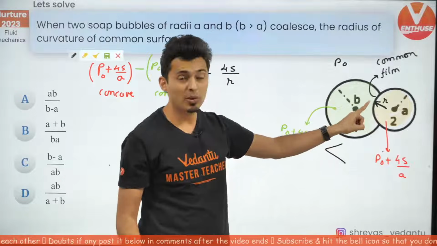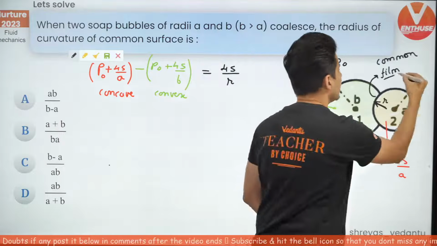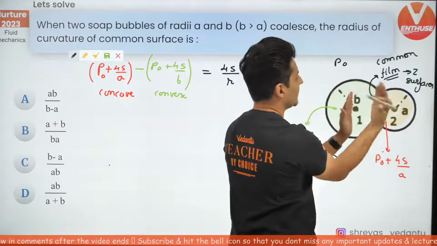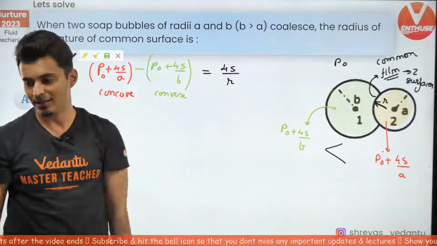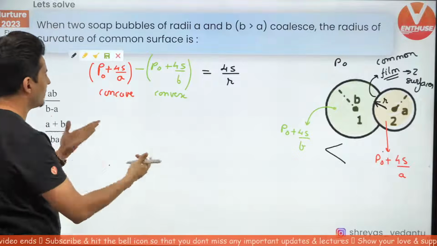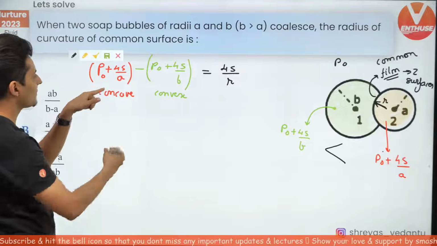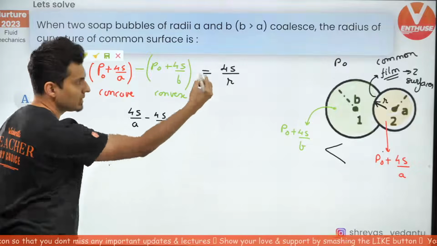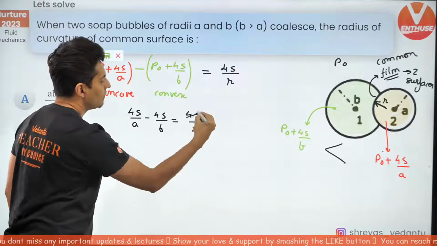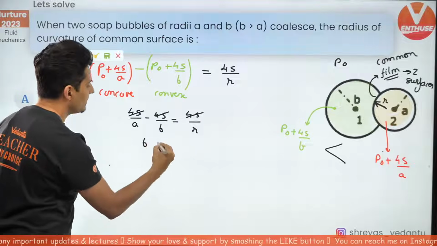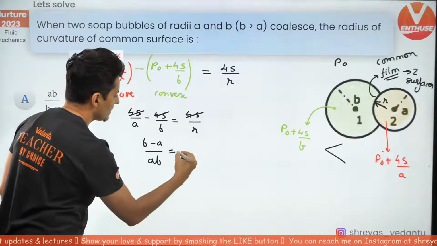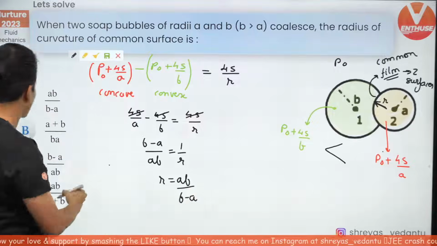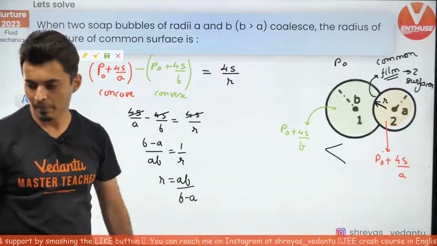4S by small r. Why 4? Because it's a film. Film means it will have two surfaces. Two surfaces, one on that side and one on this side. That's why 4S by r. And now it's just a matter of solving this. P naught goes. So you will have 4S by A minus 4S by B is equal to 4S by R. 4S goes. So B minus A by AB is 1 by R. So R will be AB divided by B minus A, which is option A.